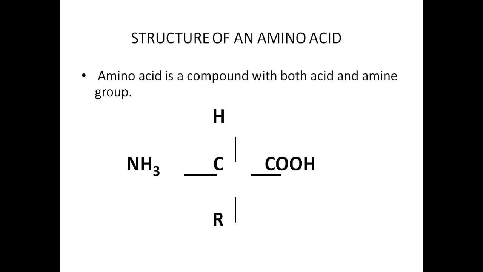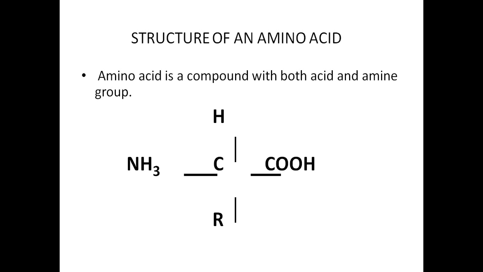Now if you see the structure of an amino acid, actually the C must be here in the center, because some change is there while focusing this. You think that this C should be at the center, and you know that the carbon's maximum valency is 4, meaning carbon can form a maximum of 4 single bonds.